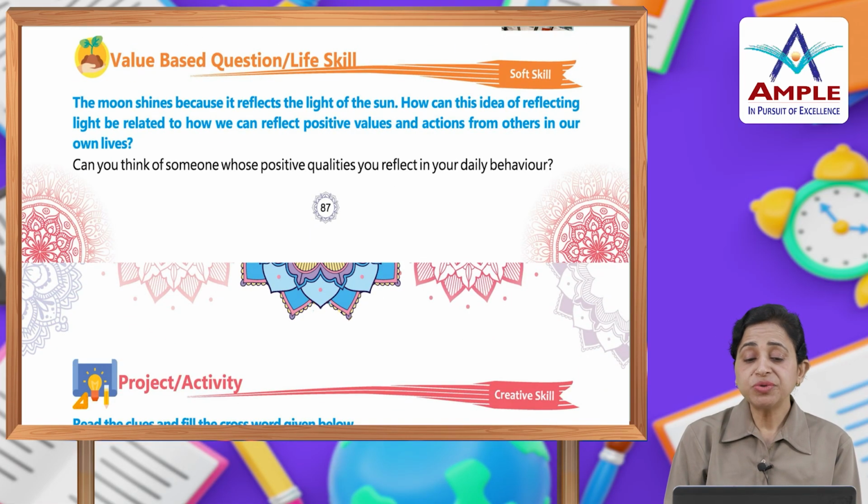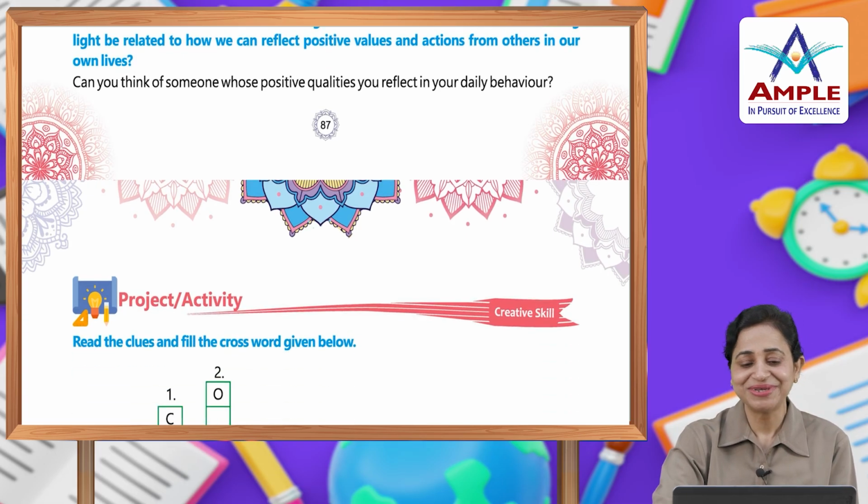The moon shines because it reflects the light of the sun, and how can this idea of reflecting light be related to how we can reflect positive values and actions from others in our lives? Okay, so can you think of someone whose positive qualities you reflect in your daily behavior? सोच सकते हैं कि इस बारे में सोचिए.